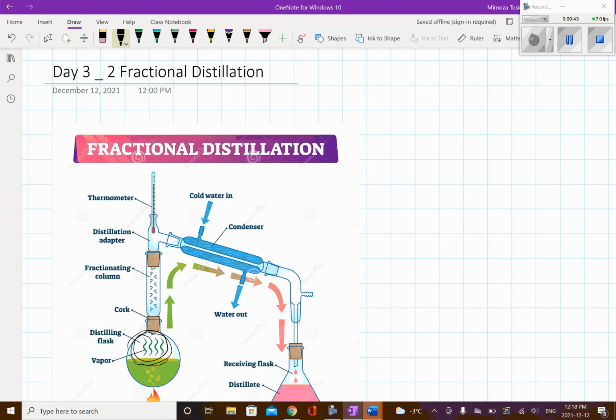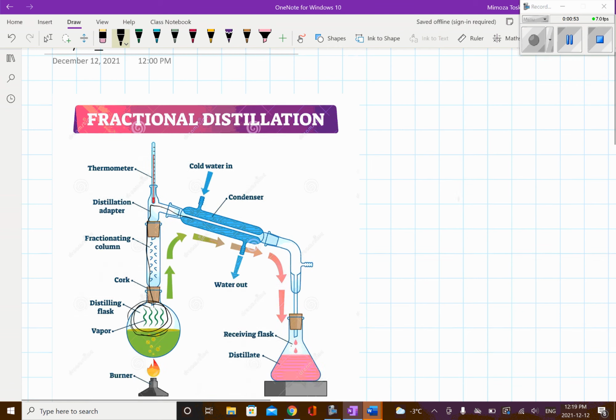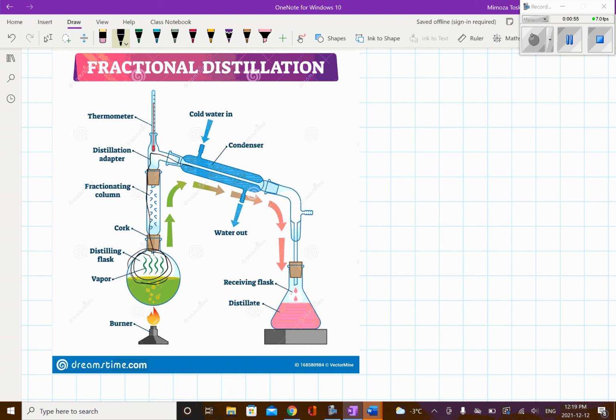Then it goes through the fractional column into the cooling or condensing, and as a result it is accumulated in the receiving flask. This is the main principle of fractional distillation.